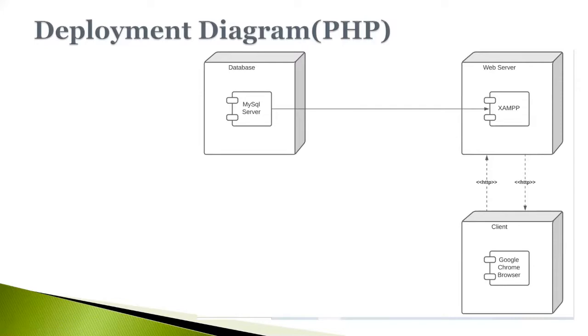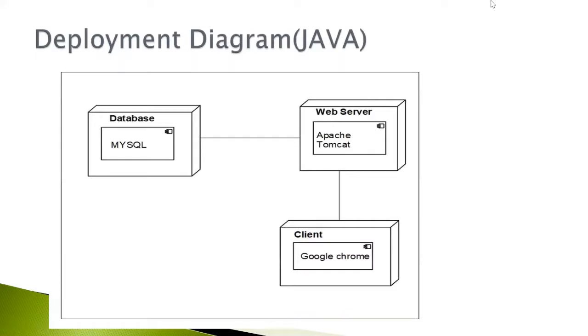If you are developing the project in Java, what will be the deployment diagram for that? This will be the deployment diagram for Java. For executing a Java program, we require the Apache Tomcat web server. If you are using a database such as MySQL, Oracle, or any other database like Access, then you can define it using this. And as it is a web application, the client is going to access your application through the browser. So I have shown here two examples.